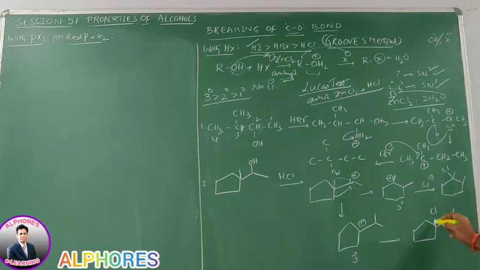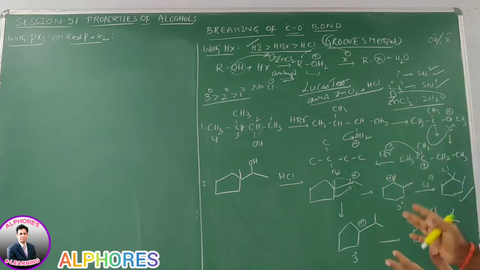Out of these two, which one is the major product? Even though both carbocations are tertiary, ultimately a 6-membered ring is more stable than a 5-membered ring. That's why this product is the major product and this one is the minor product.